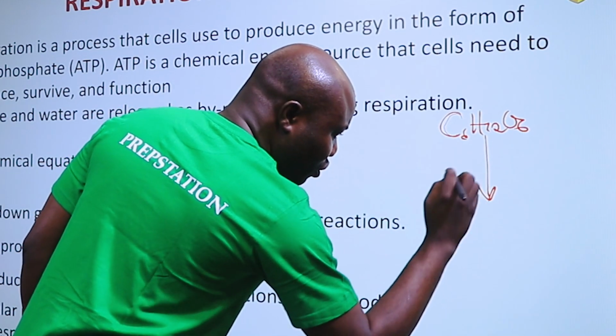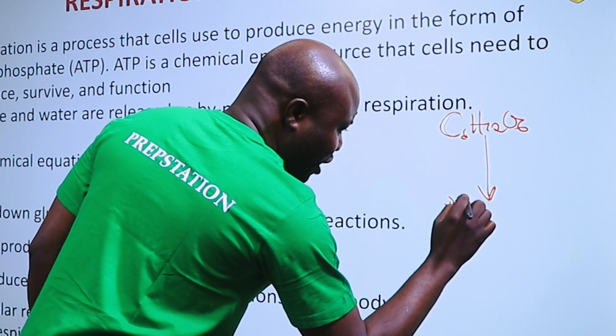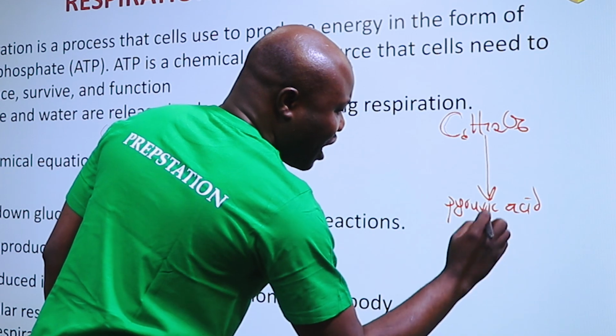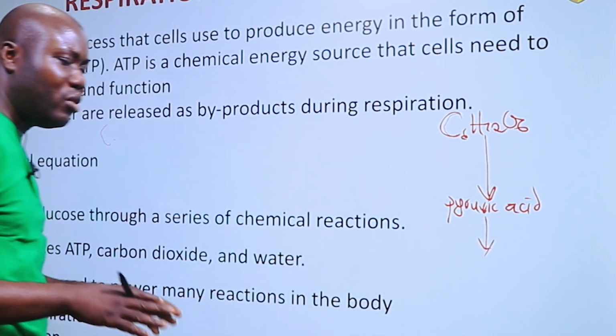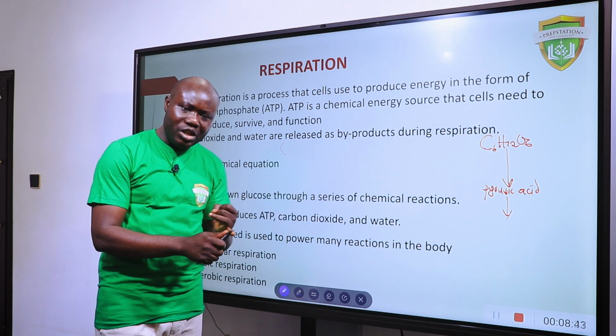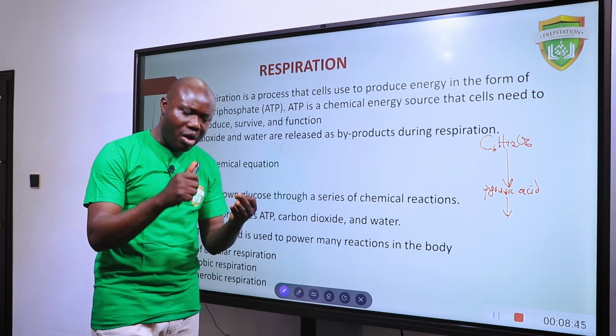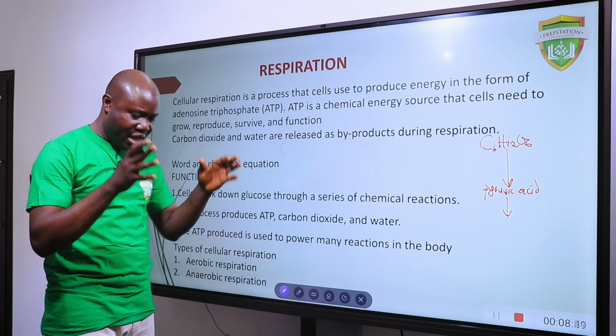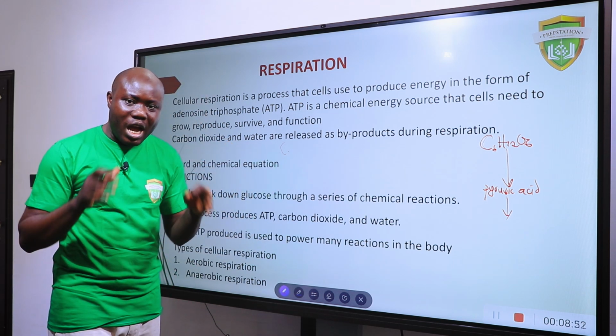The ultimate product here first is pyruvic acid. Your pyruvic acid will still undergo some chemical reactions. We have pyruvate oxidation, the Krebs cycle, and the electron transport chain before you have the energy that you have complete.